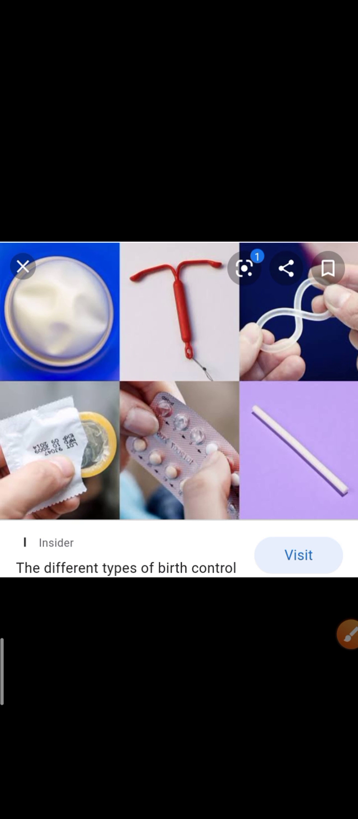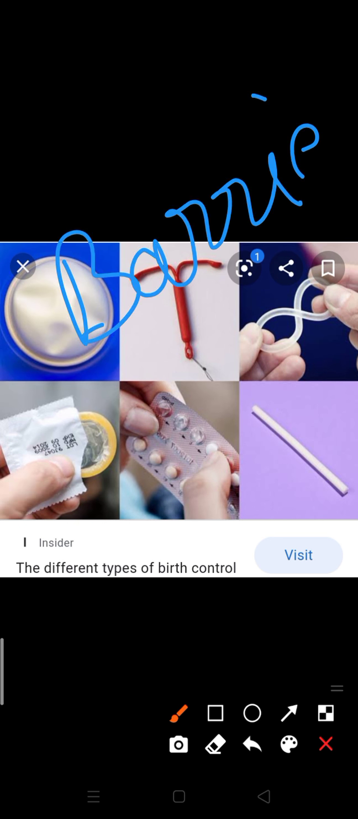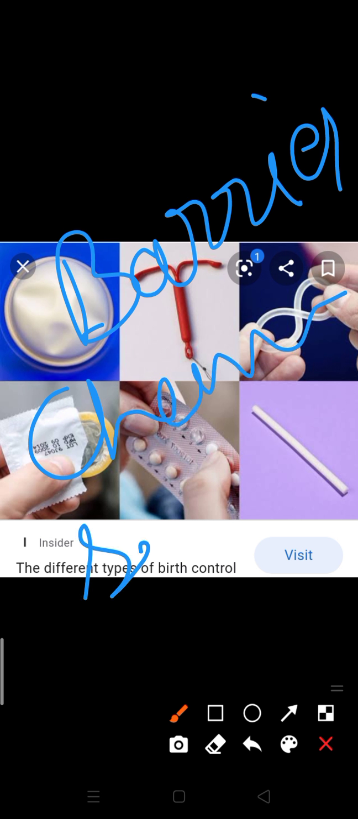All the birth control methods can be broadly divided into three main categories. The first is the barrier method, the second is the chemical method, and the third is the surgical method. On screen you can also see different types of birth control methods. So I am going to start with the barrier method.